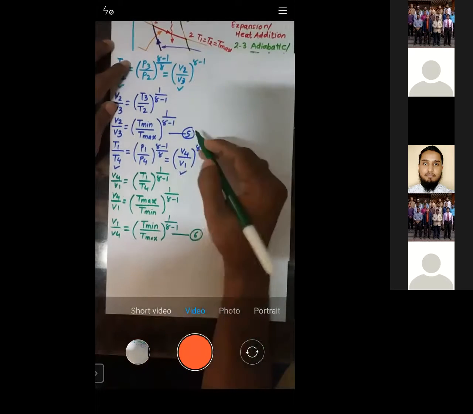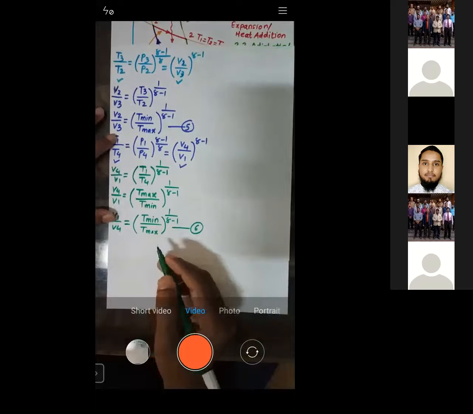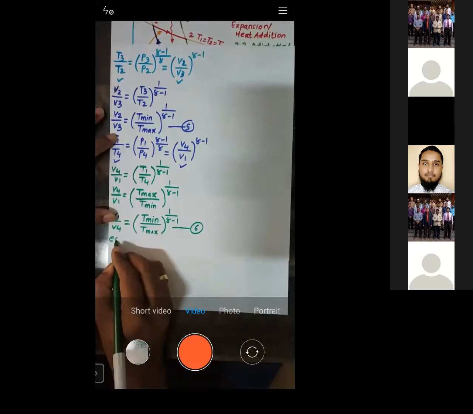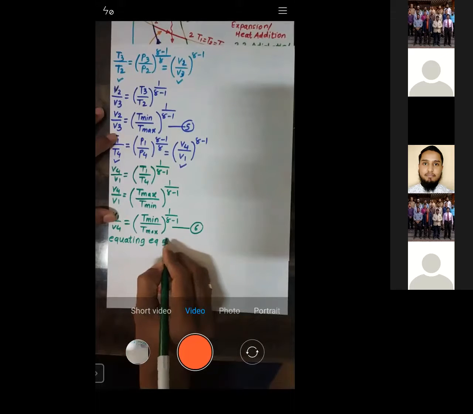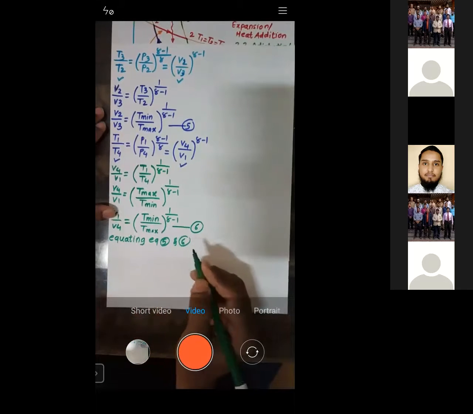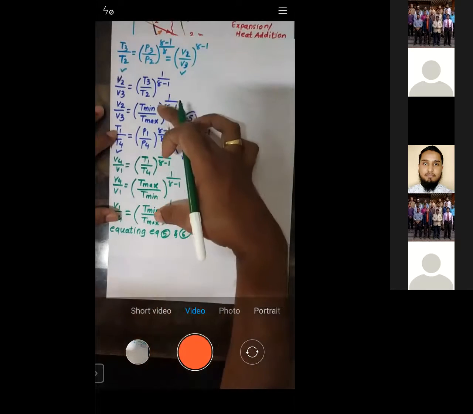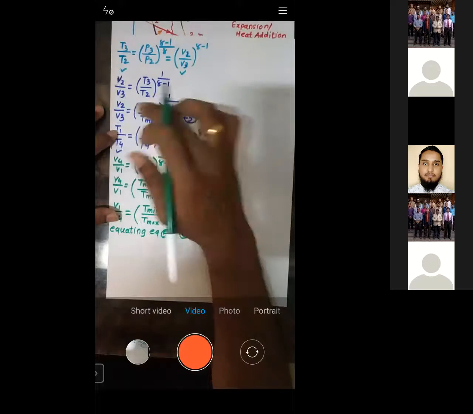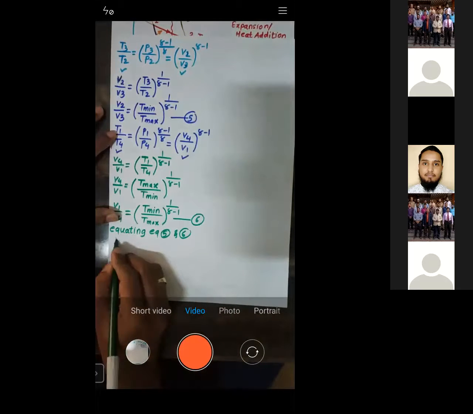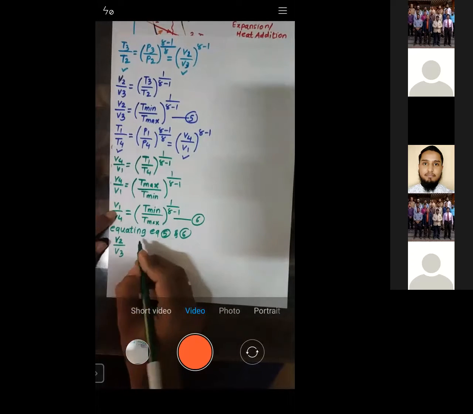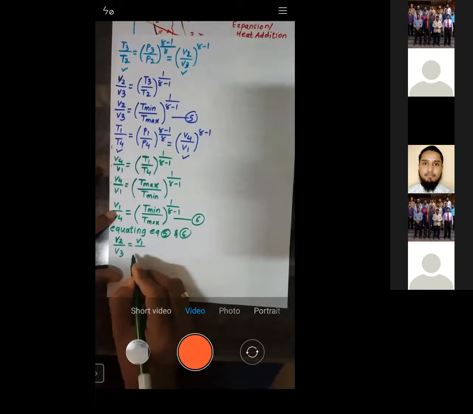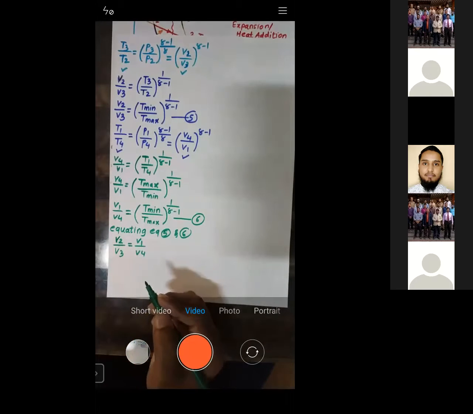Now when you see equation number 5 and 6, let us equate these two. So what we'll get? See, the right hand sides are equal, so we can equate the left hand sides. So V2 by V3 is equal to V1 by V4, right?